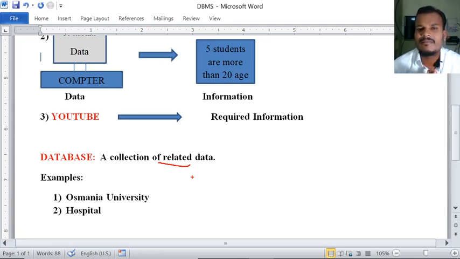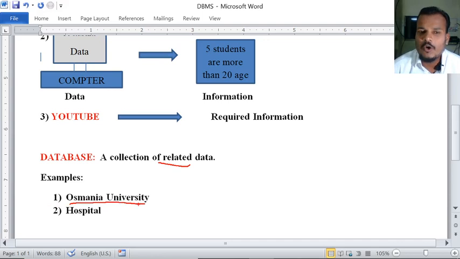Some data is in my file regarding politicians, some data is there regarding doctors, and some data is there regarding engineers. So this is not the related data. This is not the related data. See here, Osmania University is there. This is one university.